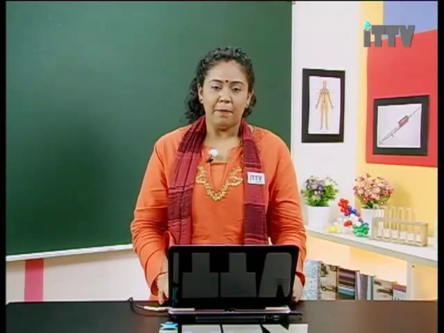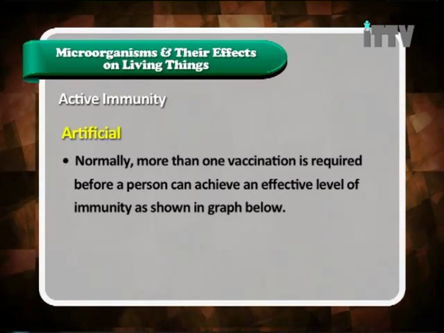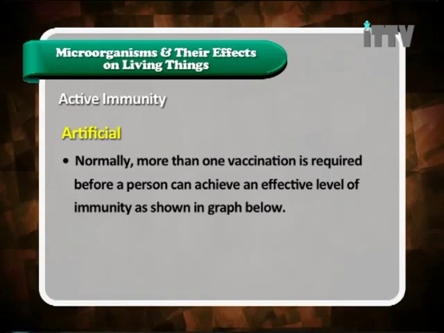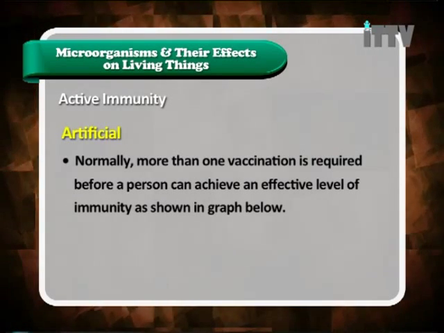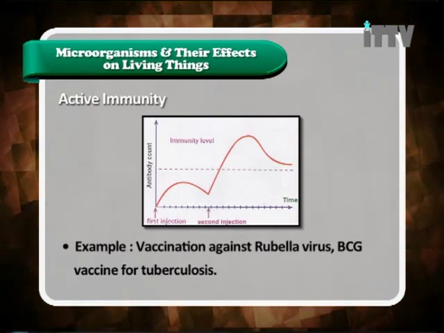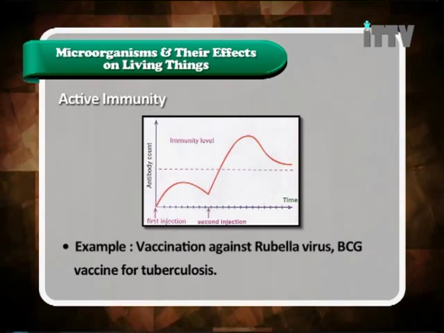So this is how we actually make our body recognize this pathogen. But what happens? Is the first injection good enough? Let's see. Normally, more than one vaccination is required before a person can achieve an effective level of immunity, as shown in the graph below. Examples are vaccination against rubella virus and BCG vaccine for tuberculosis.